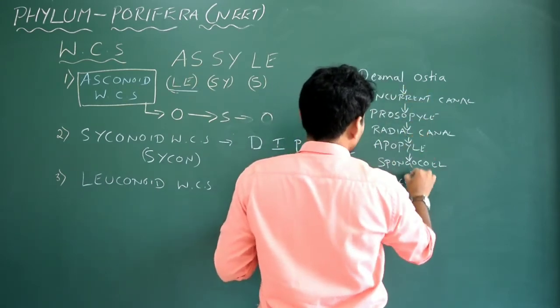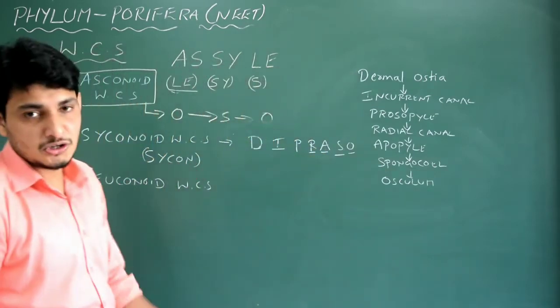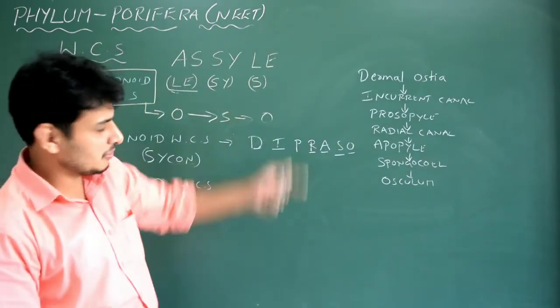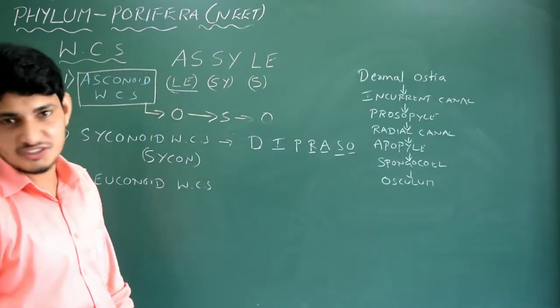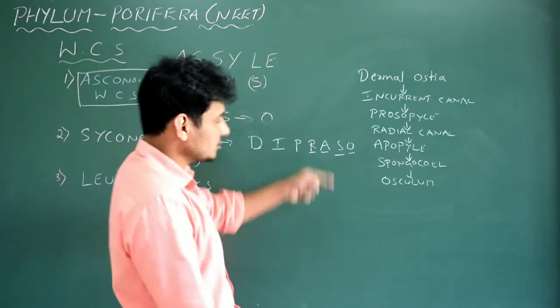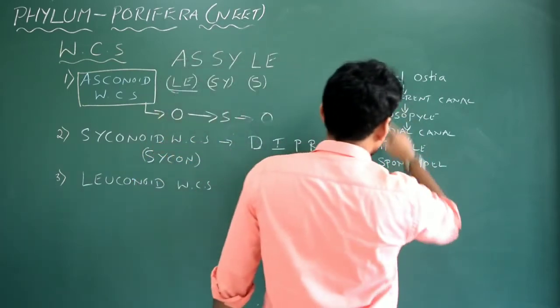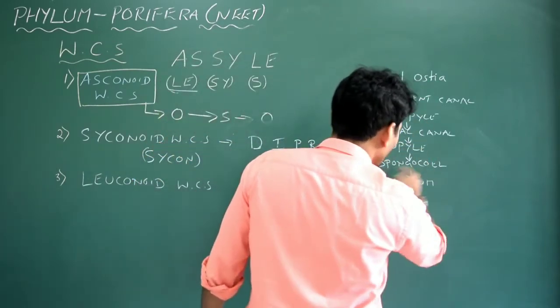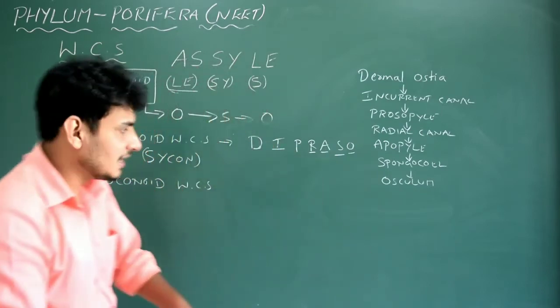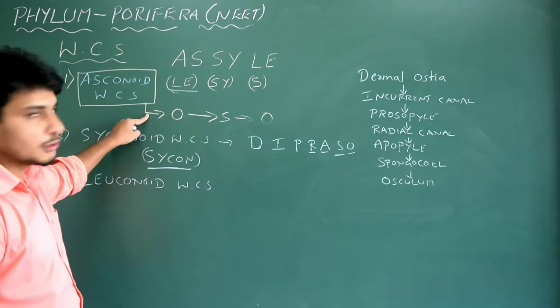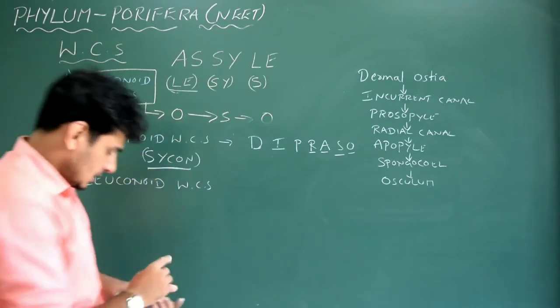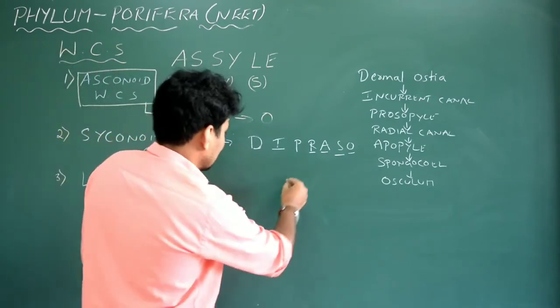That's why I have written Dip Russo. Because in the exam, you cannot remember everything. At least if you remember this, it will be easy, because you can easily pick from the choices. Correct? Easy, right? Dip Russo is the thing. So dermal ostia, incurrent canal, prosopyle, radial canal, apopyle, spongocoel, osculum. That is the type of water canal system called syconoid, seen only in Sycon, not in Leucosolenia. Easy? So just draw the diagram if you want.